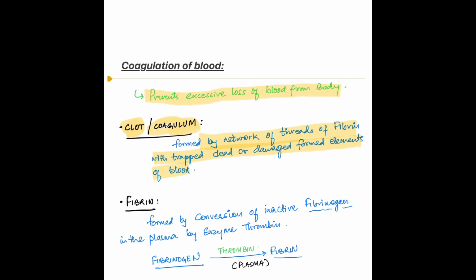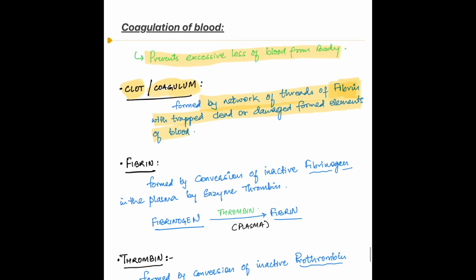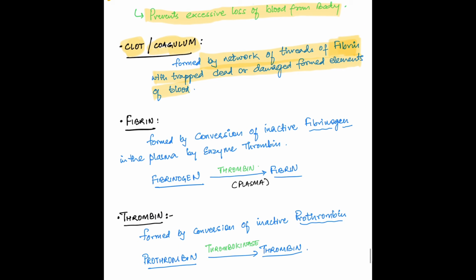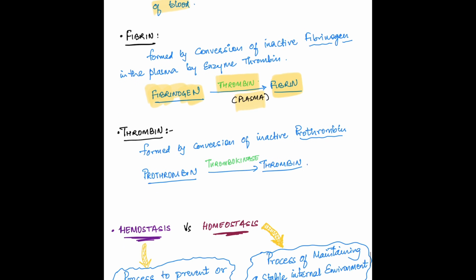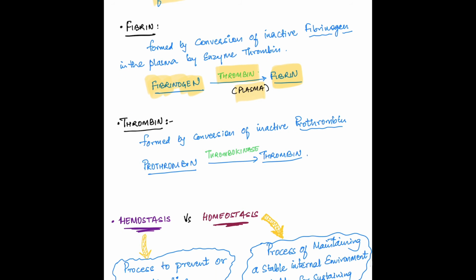So where do we get these threads of fibrin from? Fibrin is converted from fibrinogen, which is soluble, to insoluble fibrin by the enzyme thrombin, which is present in plasma. And in turn, this thrombin is formed from inactive prothrombin by the enzyme thrombokinase. So let's try to understand how a fibrin clot is formed.